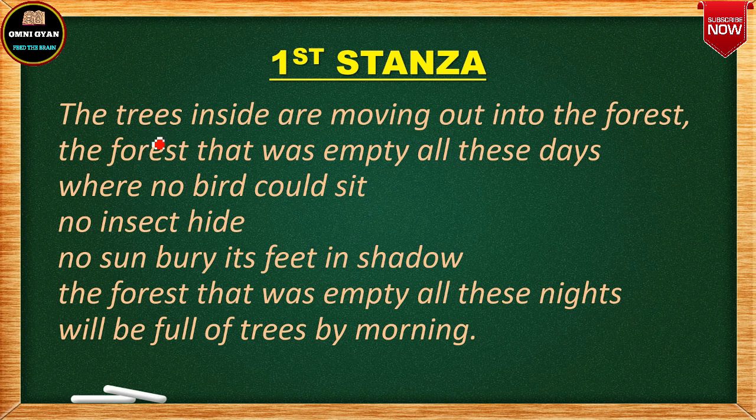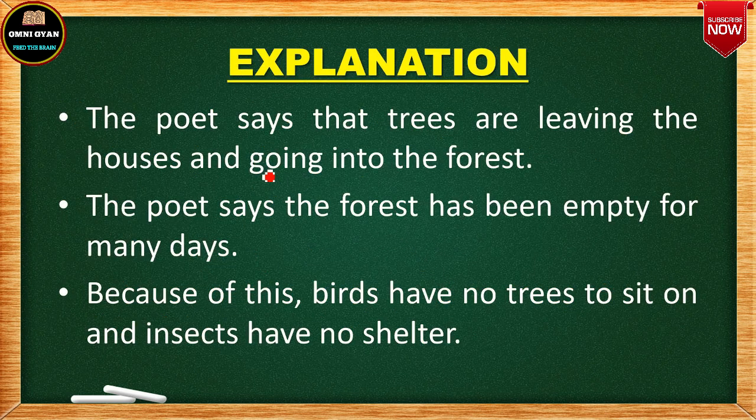So this is the first stanza. You can read this out. The trees inside are moving out into the forest that was empty all these days, where no bird could sit, no insect hide, no sun bury its feet in shadow. The forest that was empty all these nights will be full of trees by morning. So what is the explanation of the first stanza? Let us see the explanation, and let me tell you again, I have made a line by line explanation.